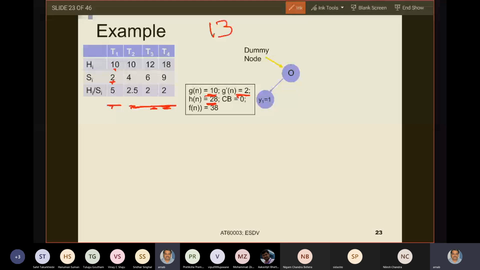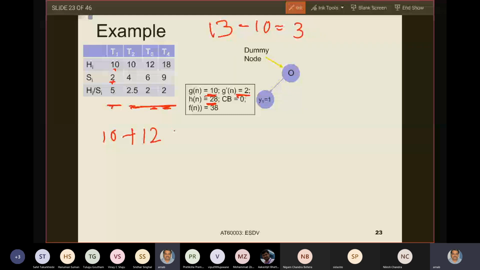Now I take the first task, T2, eat up 4 amount from this 13 and get the value 10. Then I take T3, the second task in that list, get plus 12 and use up 6 more amount of resource. I take 10, so I remain with 13 minus 10 equals 3. I have eaten up task 2 and task 3 and got 22.